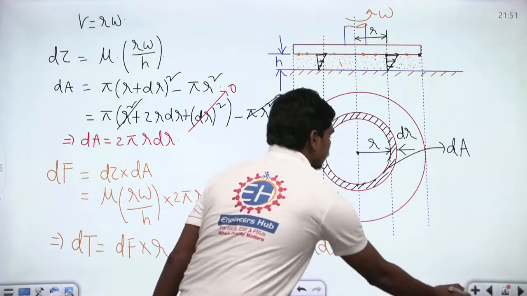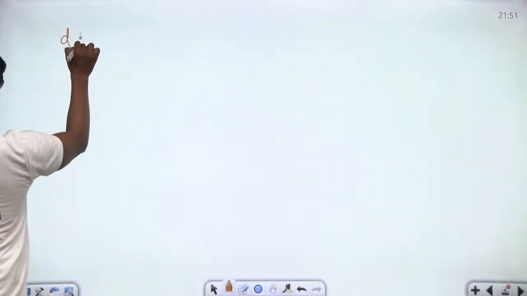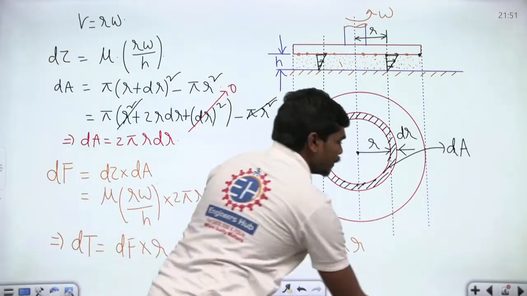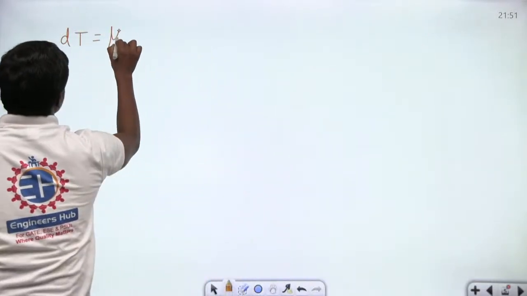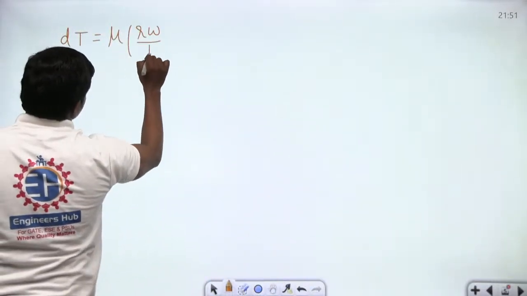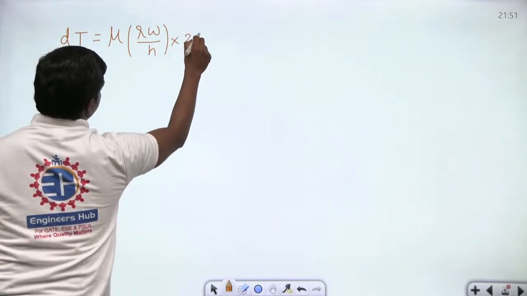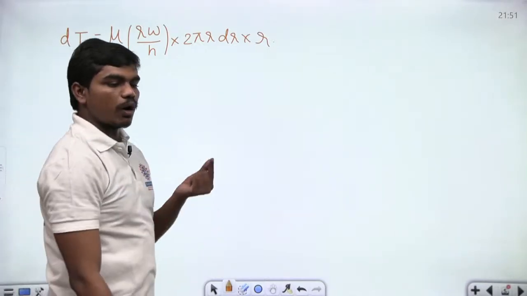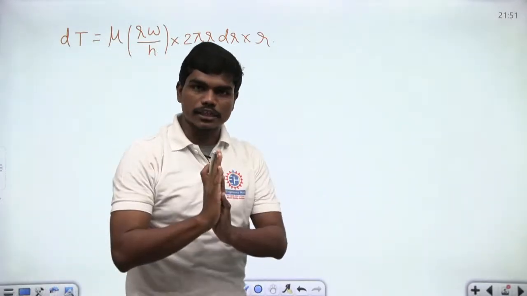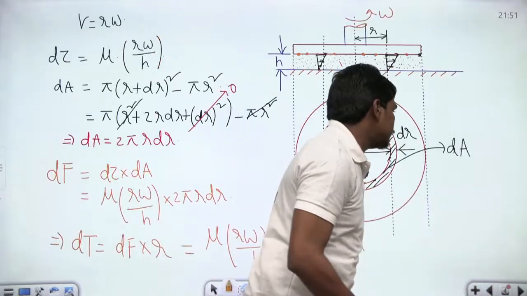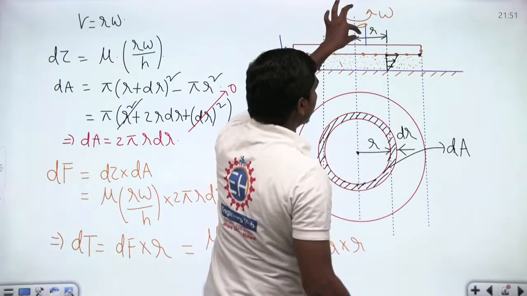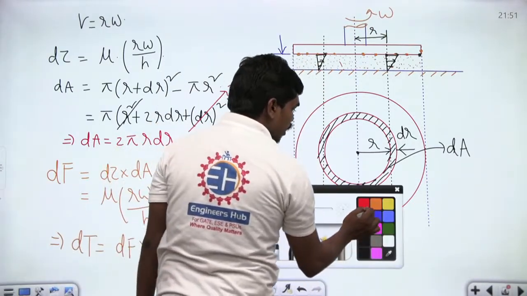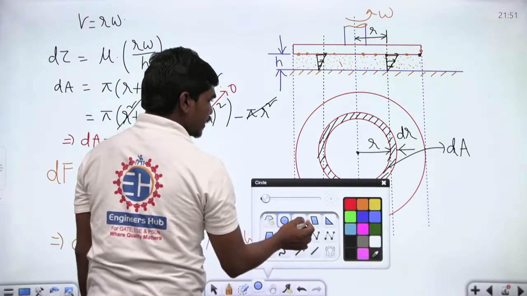So small r we have multiplied. Now if you write the expression for d tau, means the small torque, see carefully: mu times r omega by h into 2 pi r dr into small r. Now, what is the range of this small radius? This small radius varies from the center of the axis to the outermost region of the plate. So this small r can vary from 0 to a maximum radius of capital R.